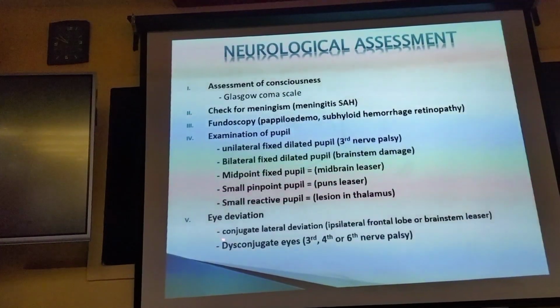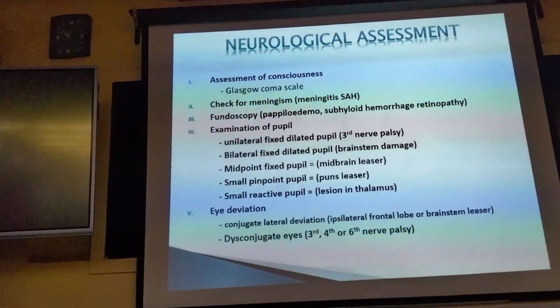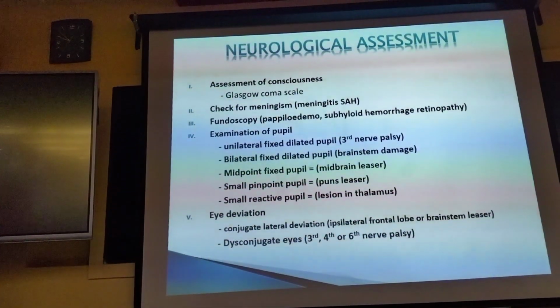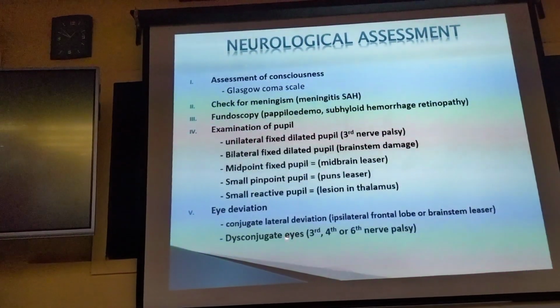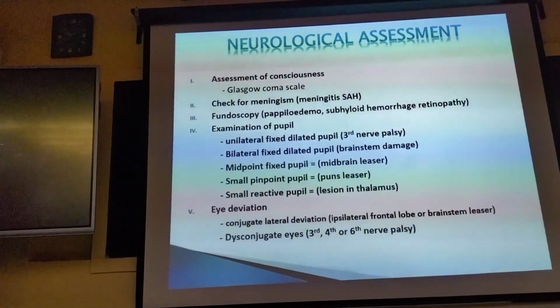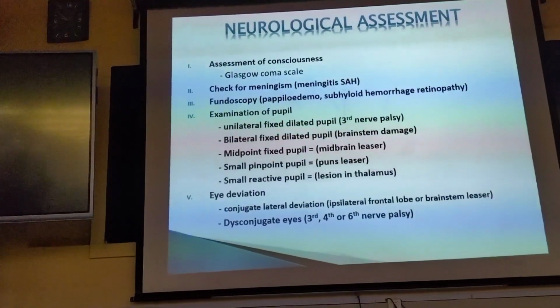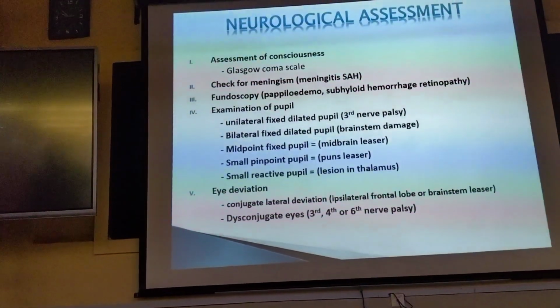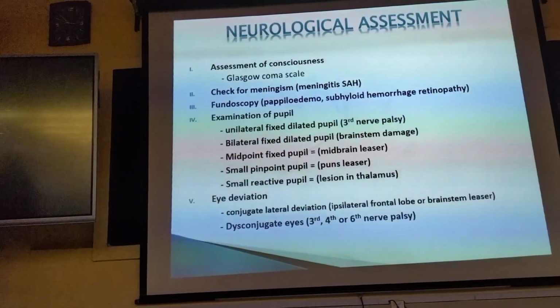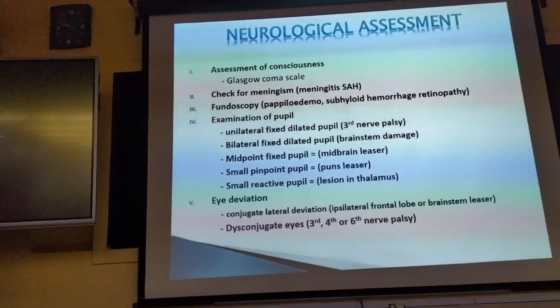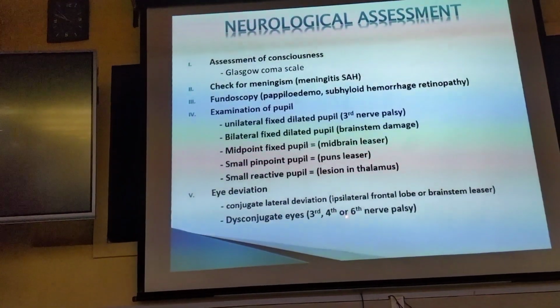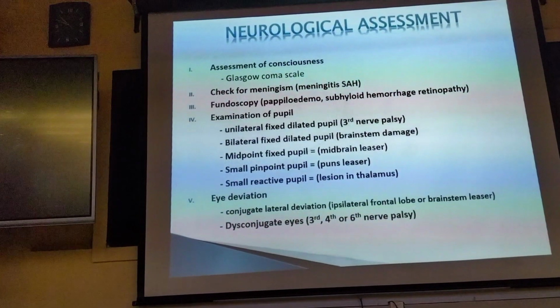Eye deviation: conjugate lateral deviation, think of an ipsilateral frontal lobe or brainstem lesion. Disconjugate eyes means one eyeball is deviated to one side and the other eyeball is deviated to the other side. So we call this disconjugate eye movement in an unconscious patient. Think of third, fourth or sixth nerve palsy.